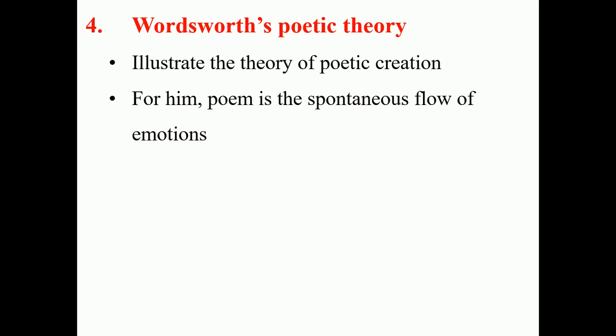We have already seen this concept, because according to the classical age of poetry, a poem must come from reason and order, which means we have to plan out everything, decide the words, make sure how many lines we need, and according to that we prepare a poem by following all the rules and regulations. But according to Wordsworth, a poem is a spontaneous flow of emotions.